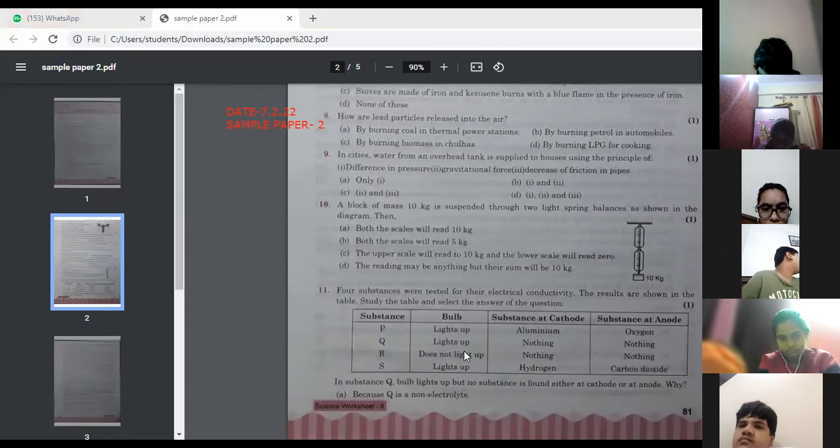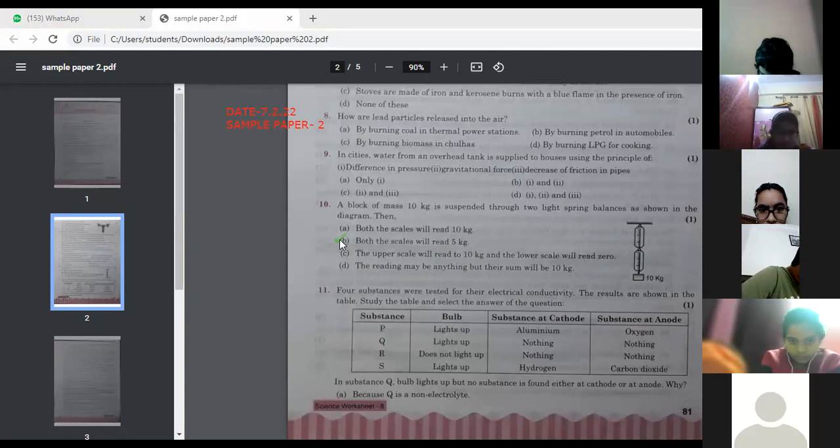Yes. Ma'am, both the scales will read 10 kgs. Both scale पे 10 kg आएगा? Yes, ma'am. How can that be? अगर दोनों स्केल्स पे 10 kg है तो वेट तो फिर 20 हो गया. Both the scales will read 5 kg. Both the scales will read 5 kg and then it will be showing this. Okay.